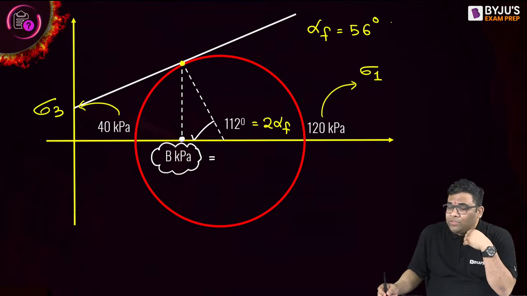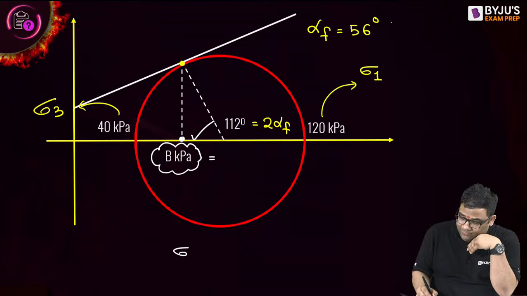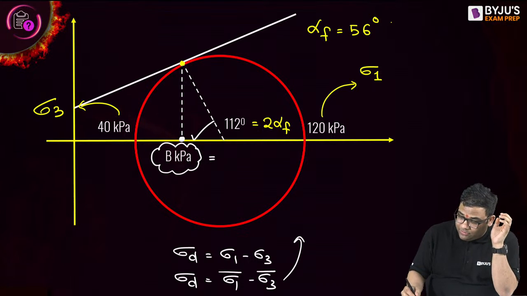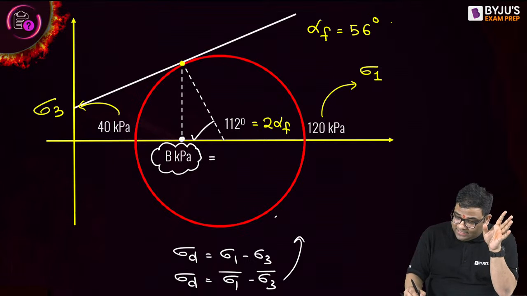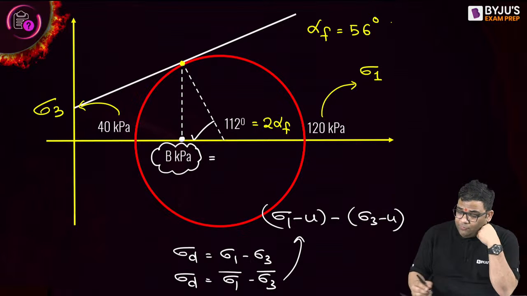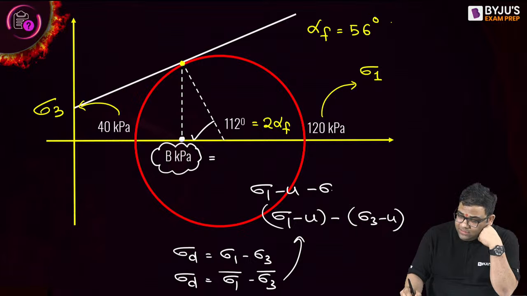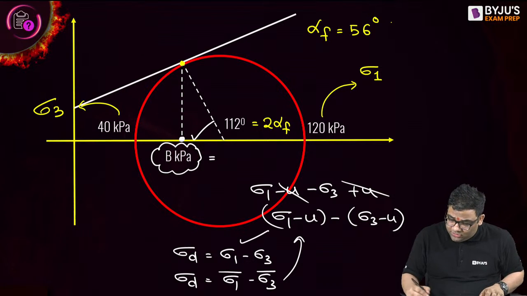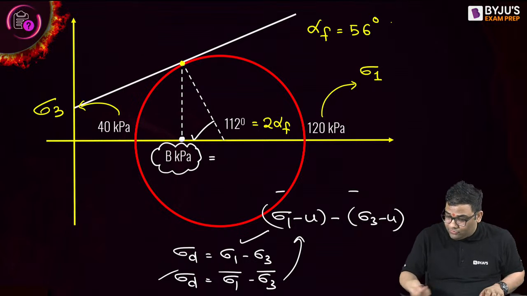Now it can be effective also. Deviatoric can be effective also. You see, deviatoric will be equal to sigma 1 minus sigma 3. It can be equal to this minus this. Why? I will give you a small idea. What is sigma 1 dash? It is sigma 1 minus u, and this is sigma 3 minus u, right? Now if you open the bracket, sigma 1 minus u minus sigma 3 plus u. So plus u minus u get cancelled. So you write down this or this, it doesn't matter. It is the same thing. Very good.